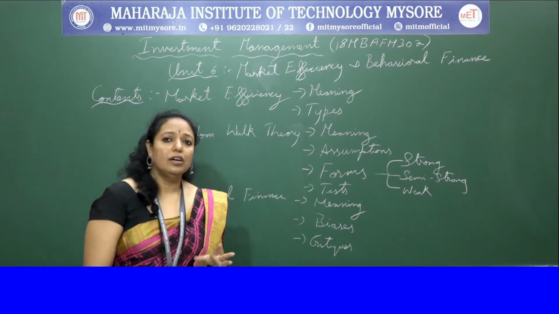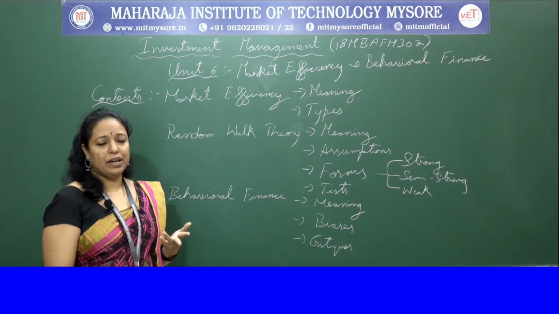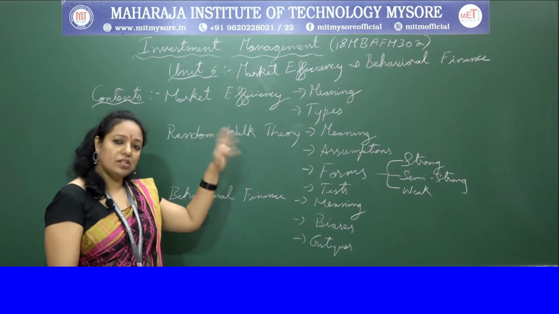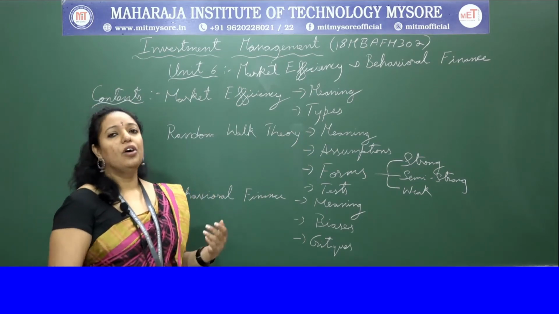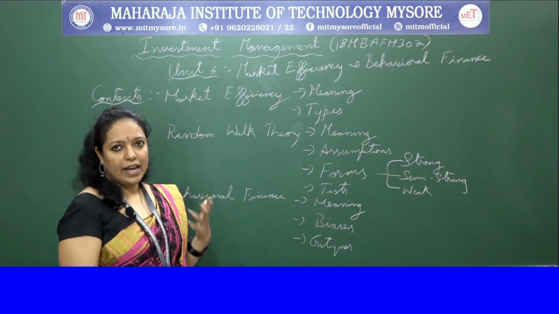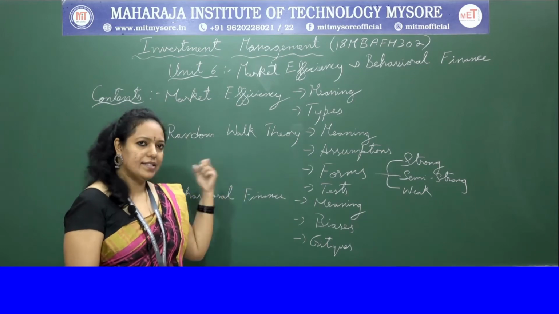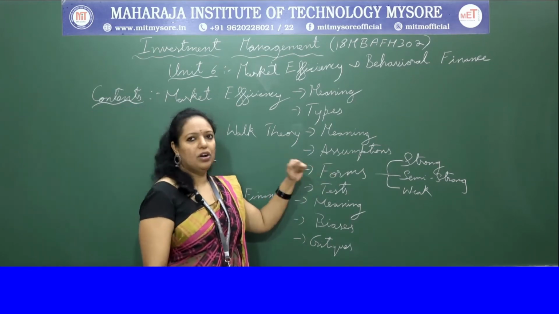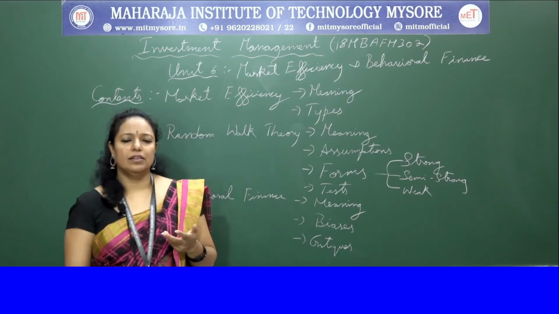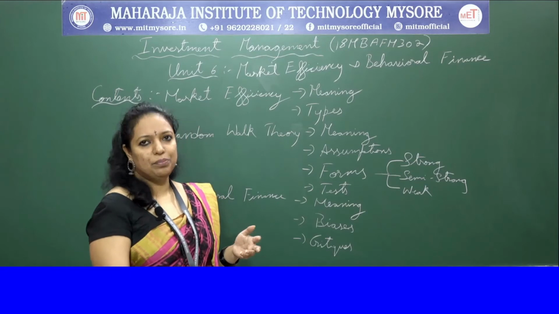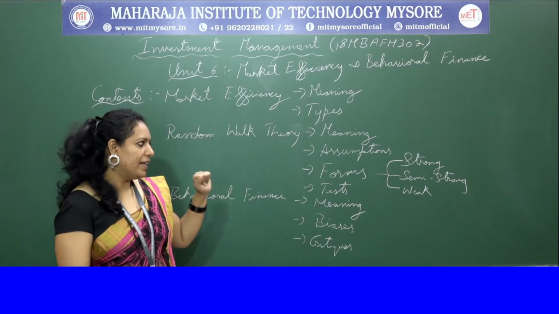The answer for random walk theory and efficient market hypothesis, it is one and the same. So in the exam, if they give random walk theory, or efficient market hypothesis, or forms of efficient market, all these have the same answer, where you have to write strong form, semi-strong form and weak form. This can also be put in a pictorial representation, and I'll tell you how after explaining these three.